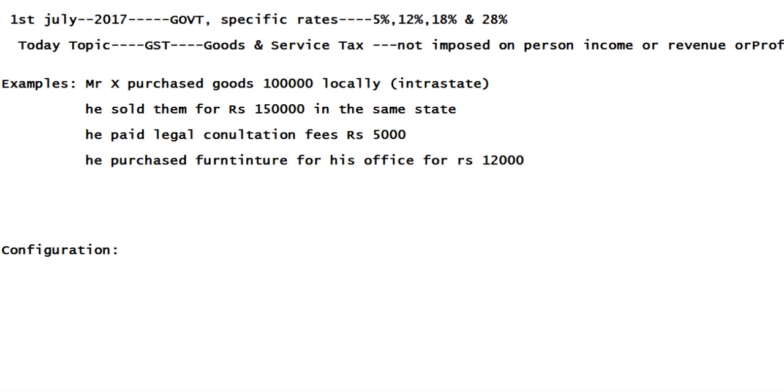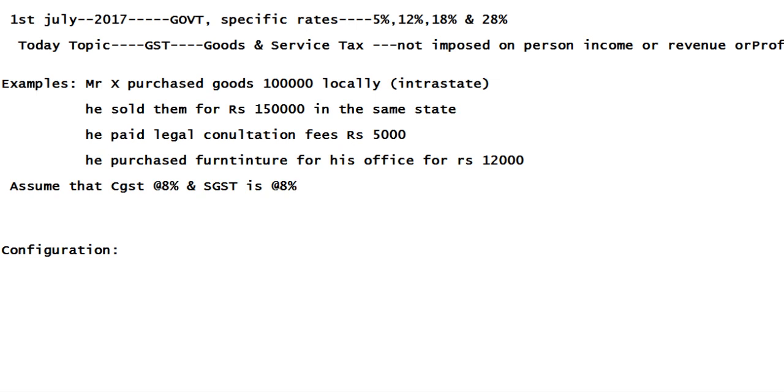So assume that CGST is applicable at 8%, and SGST is 8%.